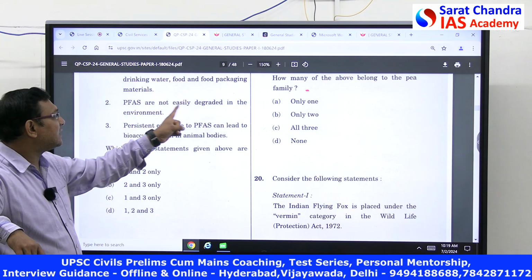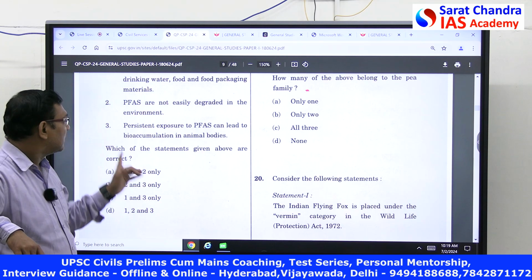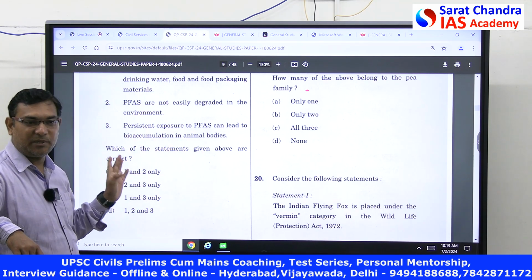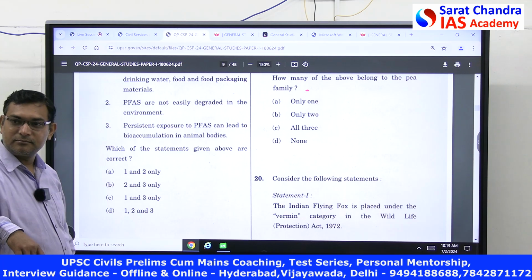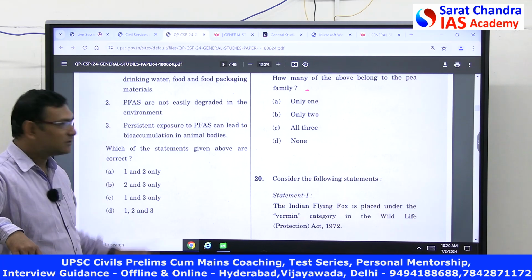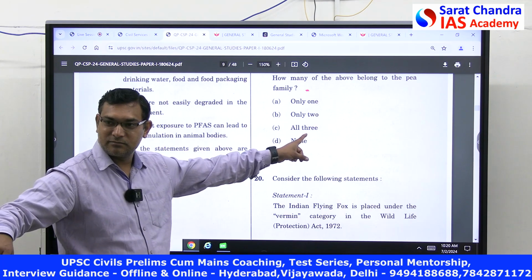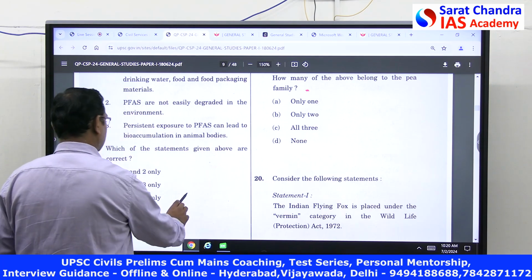They are not easily degradable in the environment. Then persistent exposure can lead to bioaccumulation in the animal bodies. Is it not pollution? Yes or no? This is also all the three. All the three. You can see now.